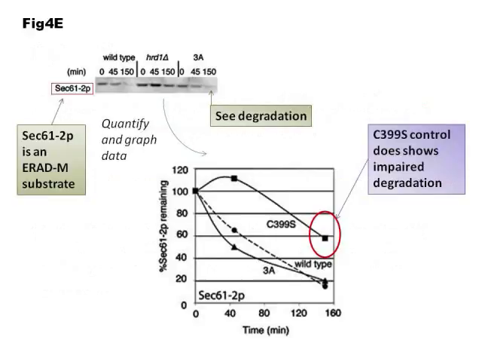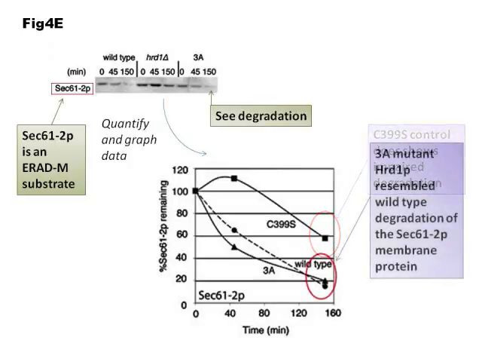Also in panel E, the authors confirmed the results of their growth assay by their normal cycloheximide chase approach. As you can see, unlike their positive C399S mutant control, the 3A Hrd1p mutant resembled the wild-type degradation of the